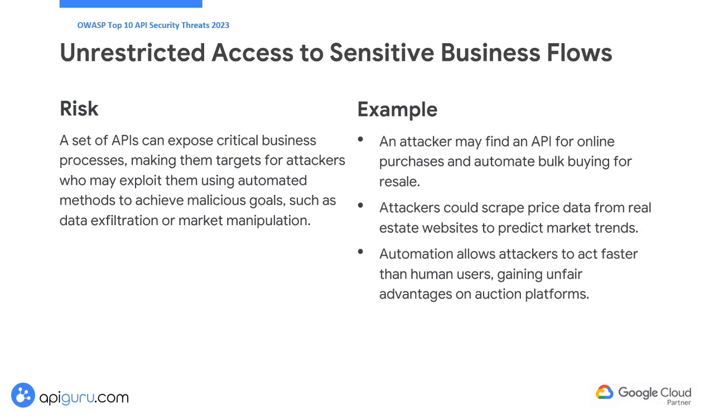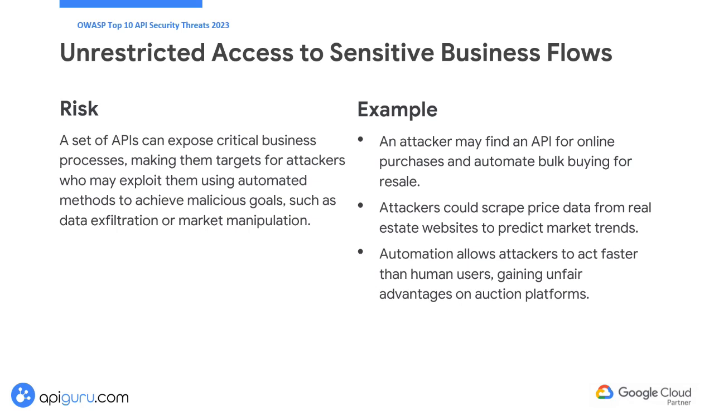An attacker might discover an API that facilitates online purchases and automates bulk purchases of a newly released product, later reselling it for profit. Similarly, an attacker could scrape price data from a real estate website over time to predict market trends. Automation enables attackers to execute actions more swiftly than human users, granting them unfair advantages on auction platforms and similar sites.